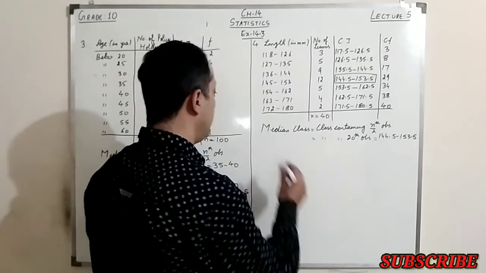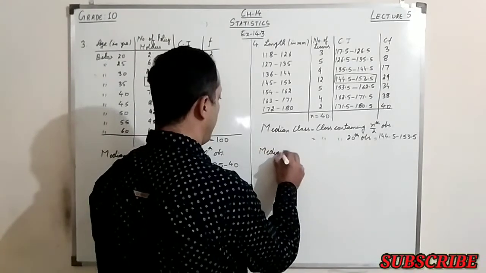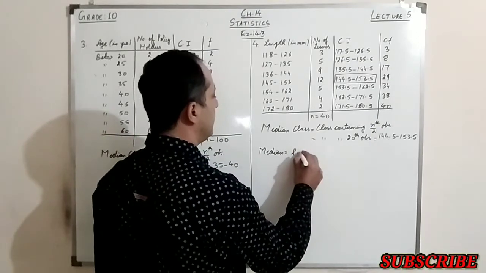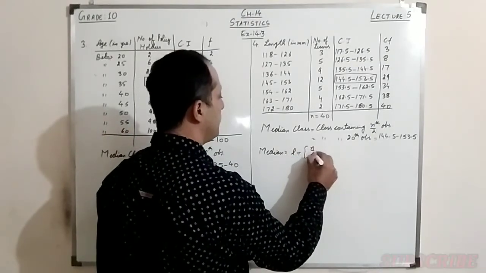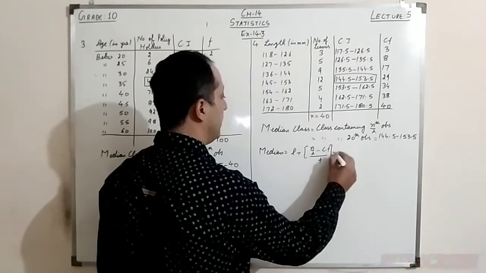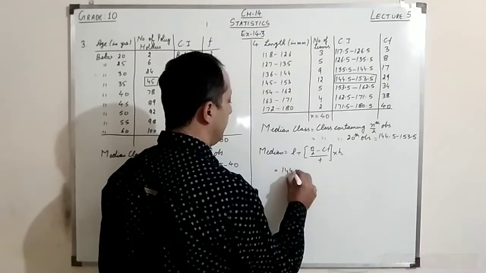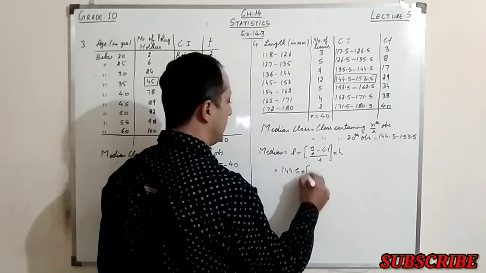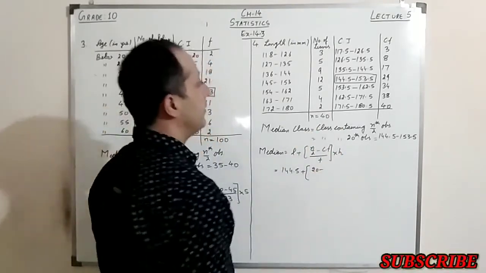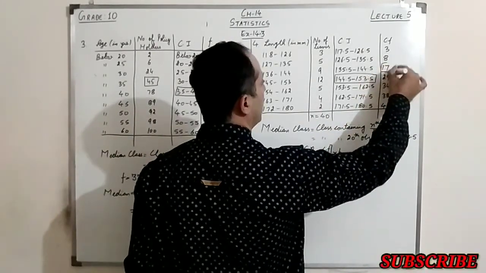Now let's find the median. Median is equal to L plus n upon 2 minus CF upon F, multiplied by h. Now my L is 144.5 plus n by 2, that is 20, minus CF, which is basically one class behind the median class, that is 17.